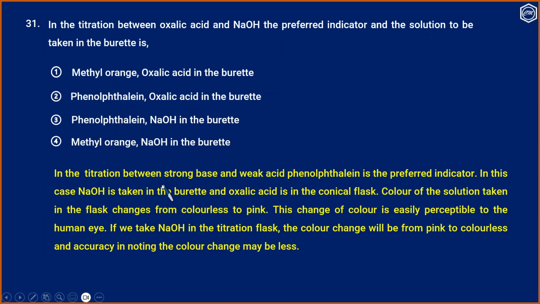In the titration between a strong base and a weak acid, phenolphthalein is the preferred indicator. Oxalic acid is a weak acid and NaOH is a strong base. In this case, NaOH is taken in the burette and oxalic acid is taken in the conical flask. The color of the solution taken in the flask changes from colorless to pink. This change of color is easily perceptible to the human eye. If we take NaOH in the titration flask, the color change will be from pink to colorless, and accuracy in noting the color change may be less.